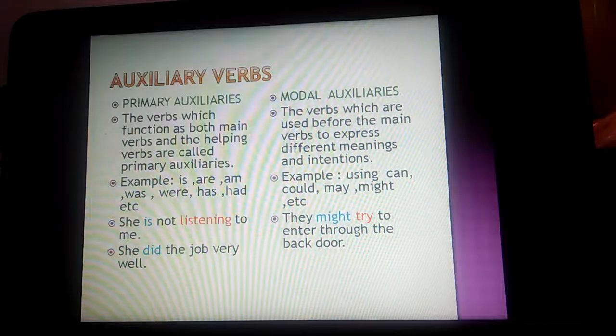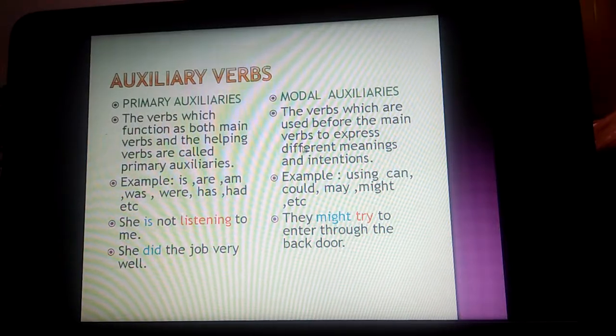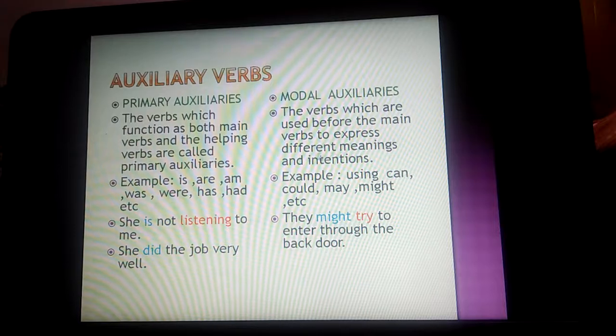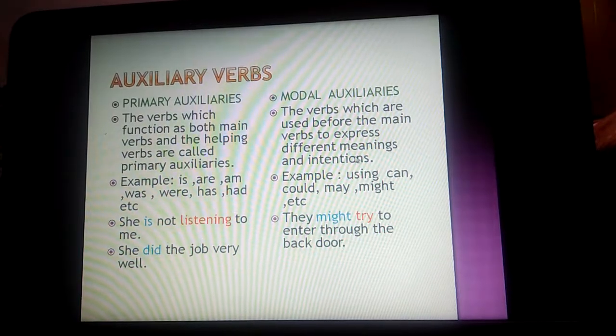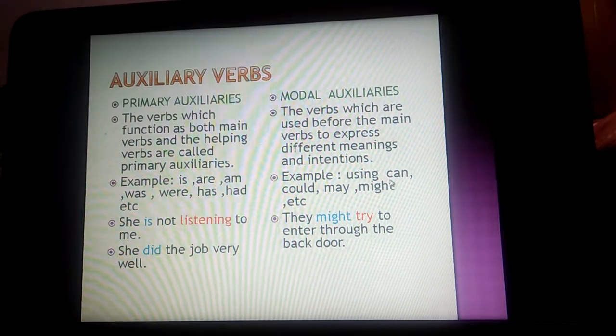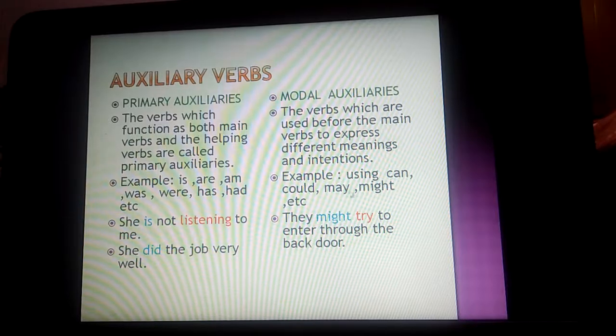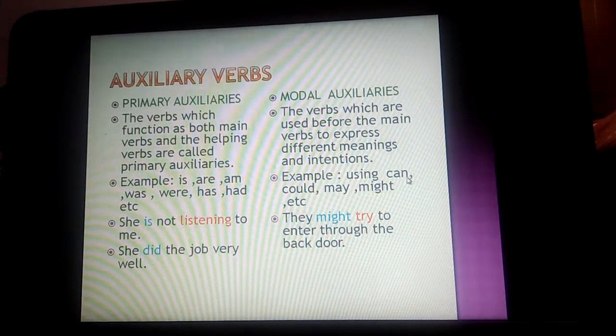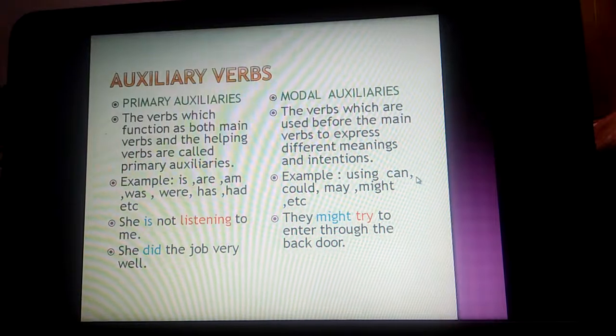Now next is modal auxiliaries. Modal auxiliaries are the verbs which are used before the main verb to express different meanings and intentions. For example, can, could, may, might, etc. Can shows ability.